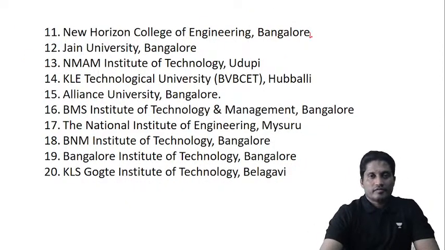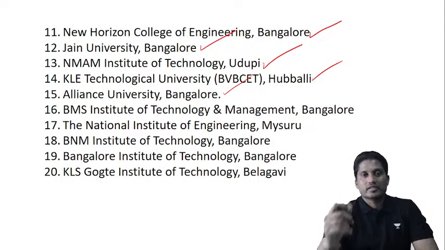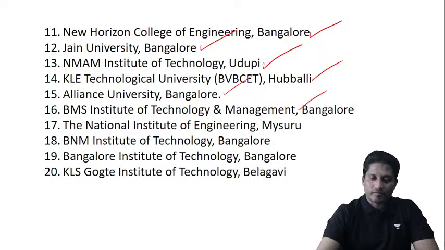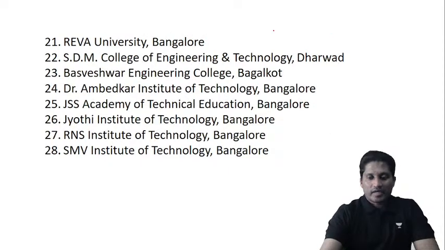New Horizon College of Engineering, then comes Jain University, NMAM Institute of Technology, which is in Udupi, then KLE Technological University, Hubballi, then Alliance University, Bangalore, BMS Institute of Technology, National Institute of Engineering in Mysuru, BNM Institute of Technology, Bangalore Institute of Technology, KLS Gogte Institute of Technology, Belgavi, and Reva Engineering.